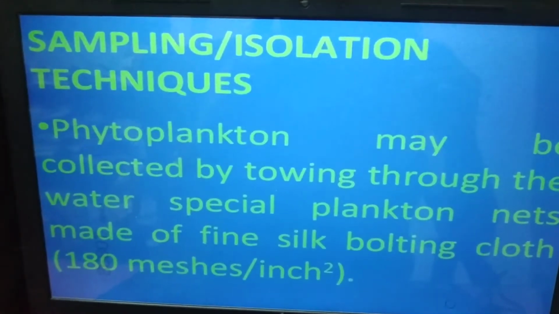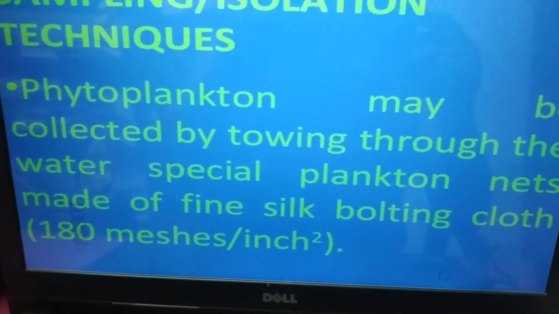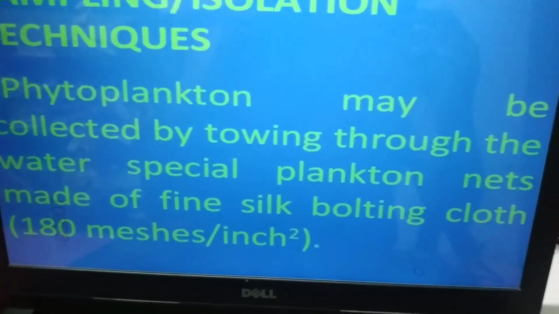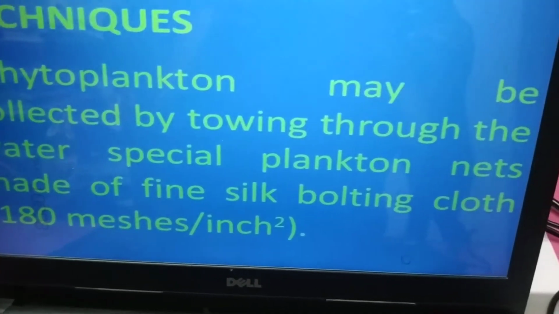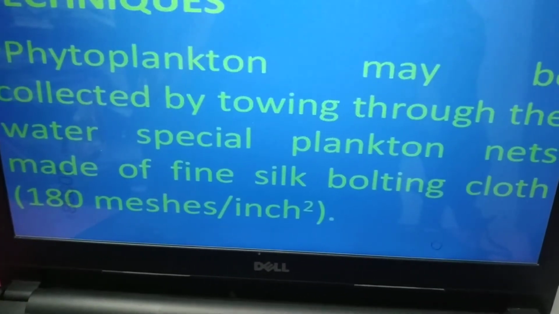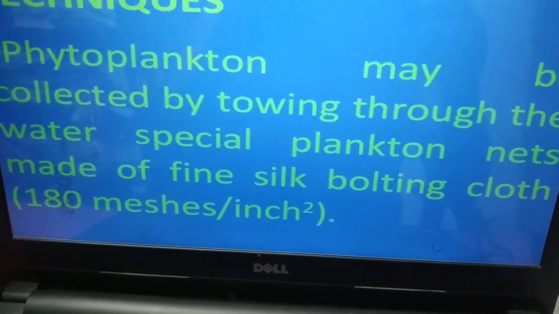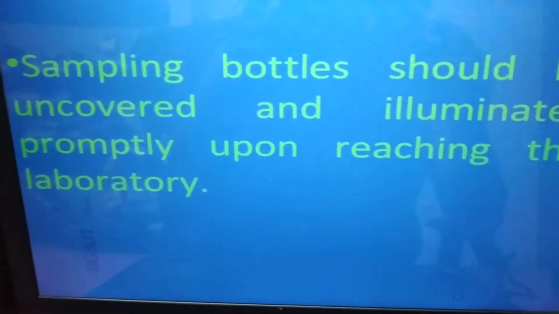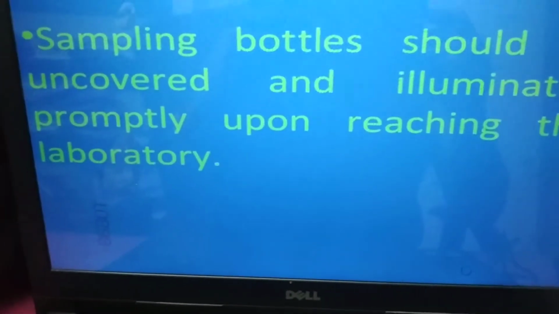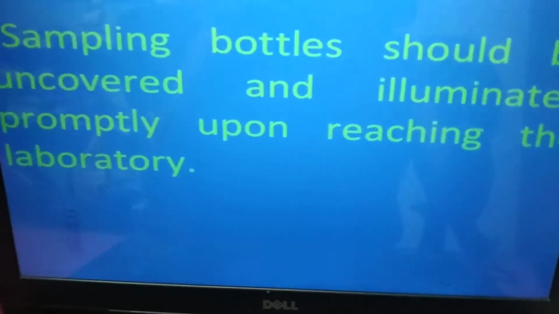Sampling or isolation techniques: phytoplankton may be collected by towing through the water special plankton nets made up of fine silk bolting cloth, 180 meshes per inch square. Sampling bottles should be uncovered and illuminated promptly upon reaching the laboratory.